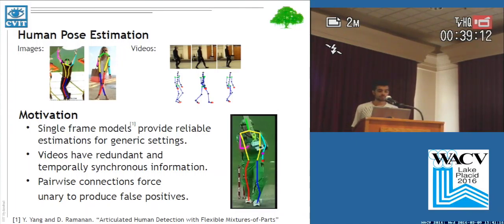There are two types of data that this problem deals with, still images and videos. For this particular research work, we are dealing with video data.